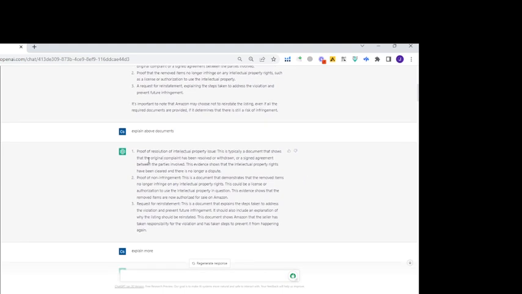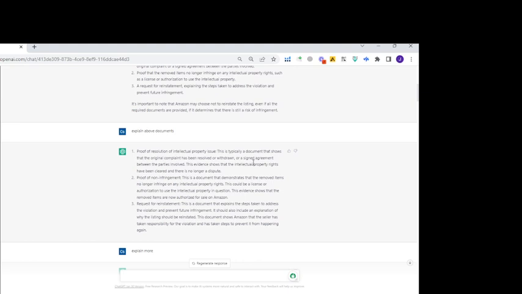It tells us the original complaint has been resolved by withdrawal. It means that if the complainer withdraws the IP complaint, or there is a signed agreement between the parties involved. This is what Amazon told us.